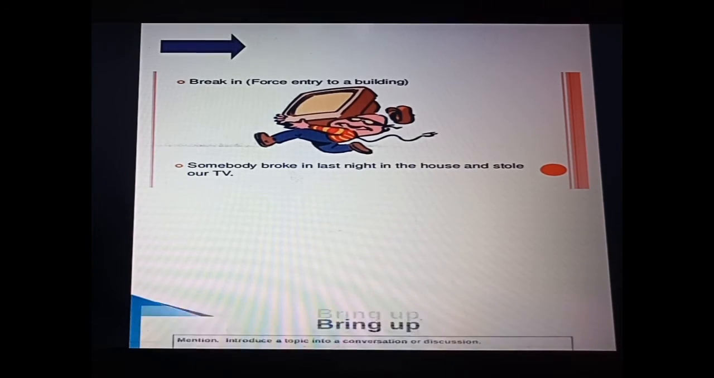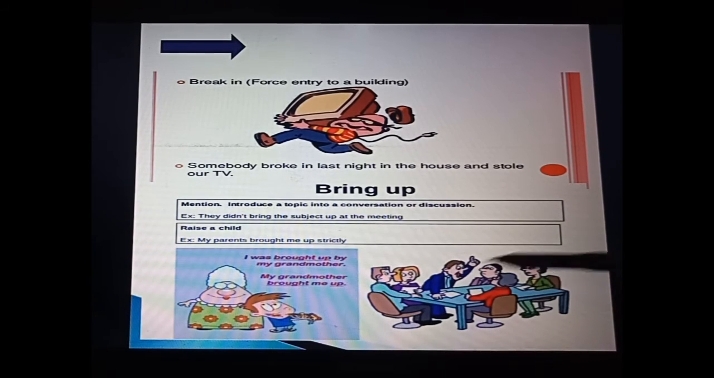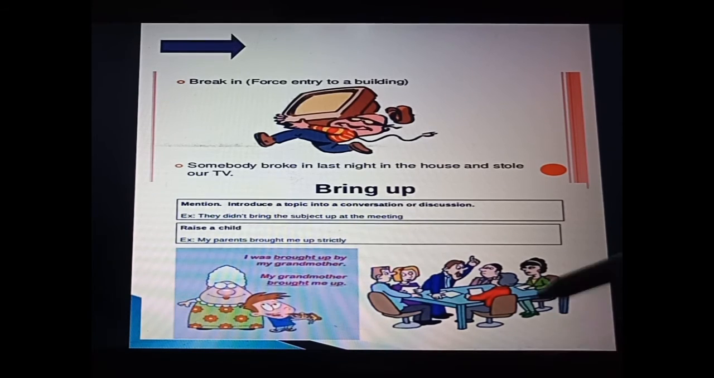Fine. The next one, bring up. Bring up has two meanings. The first one is to introduce a topic into a conversation or discussion. As you can see, some people are sitting over here, and they didn't bring the subject up at the meeting. They are talking to one another, but they didn't bring the subject up at the meeting. It means they did not come to the point they wanted to discuss.